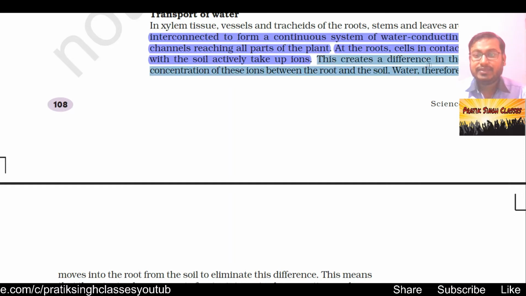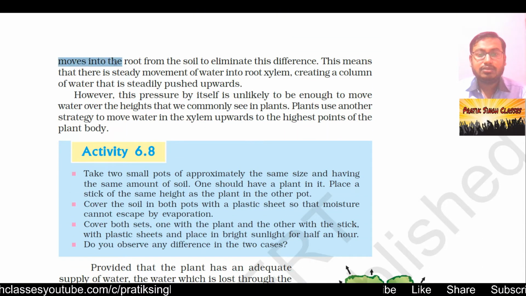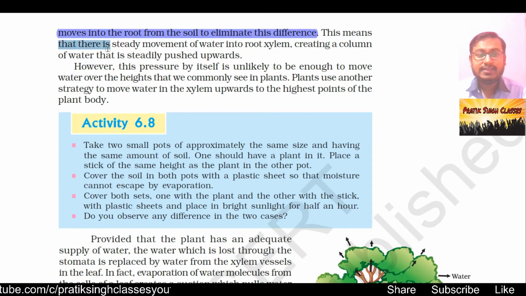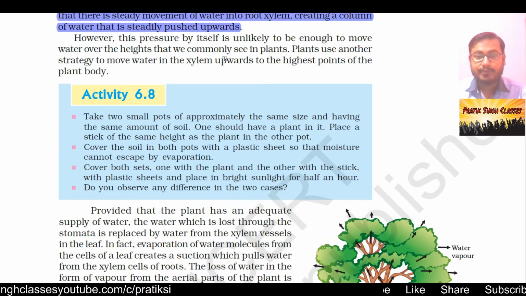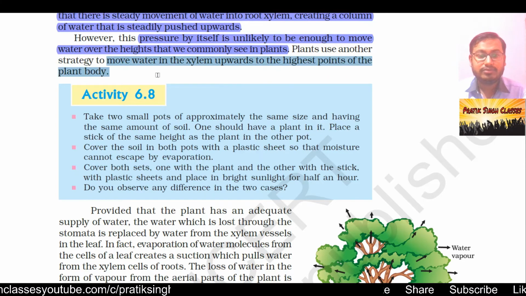This creates a difference in the concentration of these ions between the root and the soil. Water therefore moves into the root from the soil to eliminate this difference. This means that there is a steady movement of water into the root xylem, creating a column of water that is steadily pushed upwards. However, this pressure by itself is unlikely to be enough to move water over the heights that we commonly see in plants. Plants use another strategy to move water in xylem upward to the highest point of the plant body.